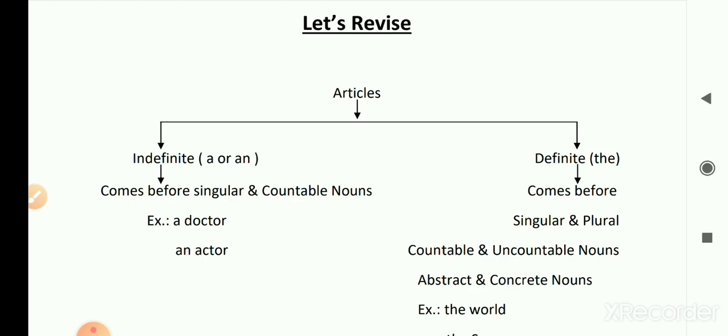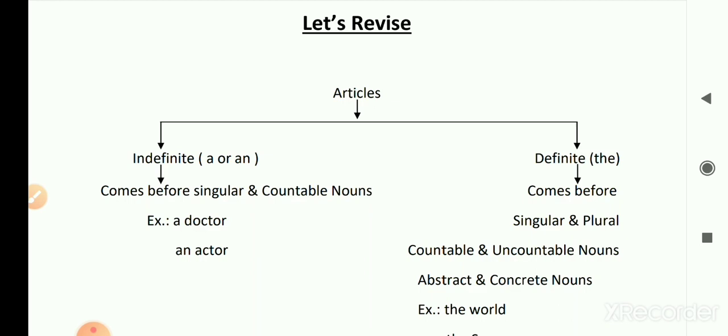On the other side, the definite article the is used with singular and plural nouns, countable and uncountable nouns, abstract and concrete nouns.